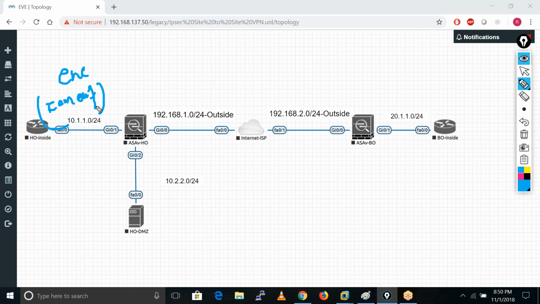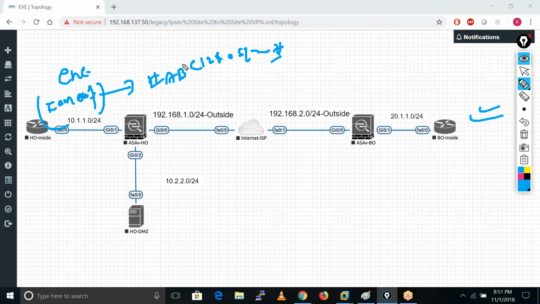Let's suppose you are going to send this message to this guy. After encryption, this message becomes something else. It's a secure way of sending the data. It can become anything.